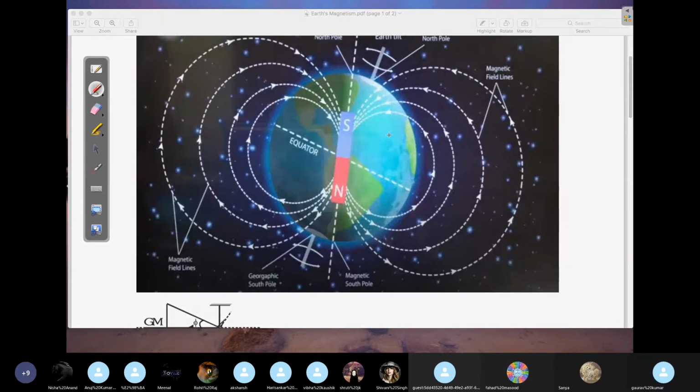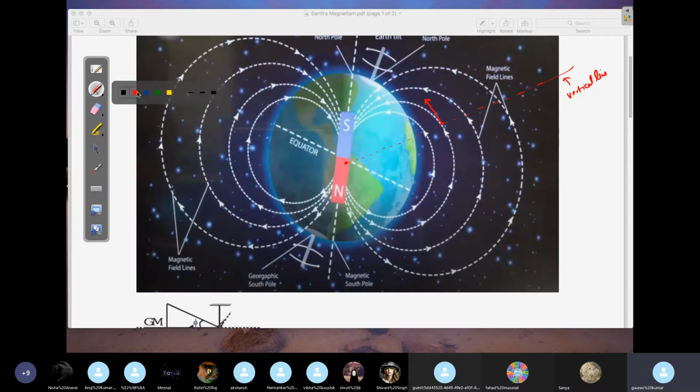If you're working at this point, you know that the magnetic field line here is like this tangent. If you draw the tangent, this is the net magnetic field line at this point of the Earth. Now at this point, you draw a line joining the center like this. This line is called the vertical line.